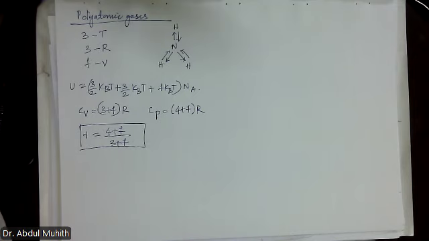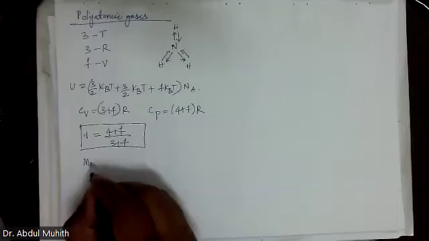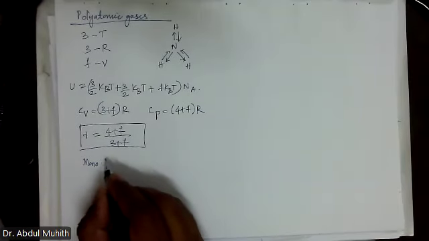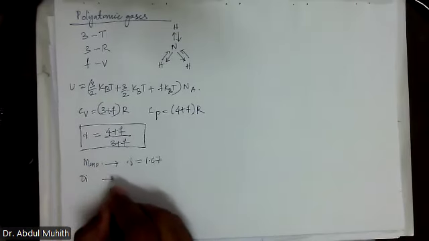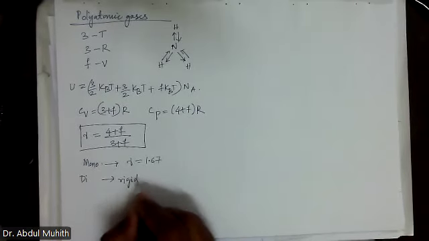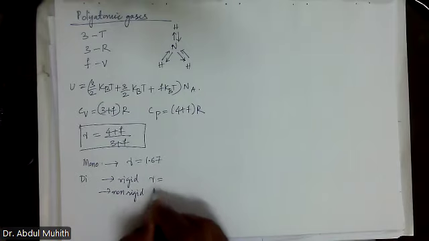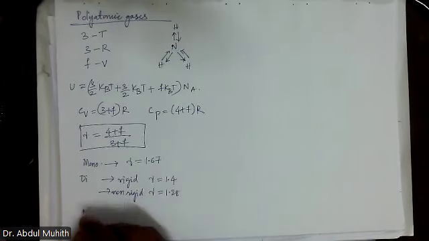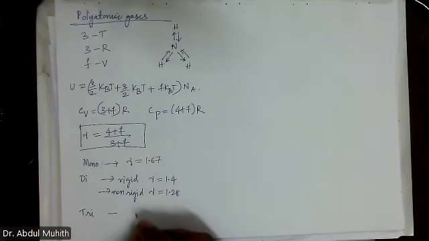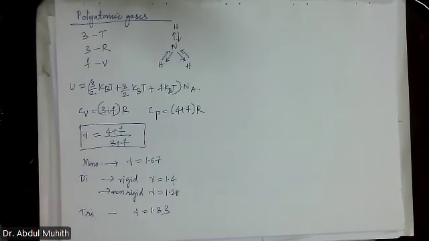Let's do a recap. For mono, gamma value is how much? 1.67. For diatomic rigid, gamma value is how much? 1.4. And for triatomic, the value of gamma is 1.33. Okay, keep this in mind. These are the standard values. It can come in MCQs also. Please note down these values. Clear, all of you?